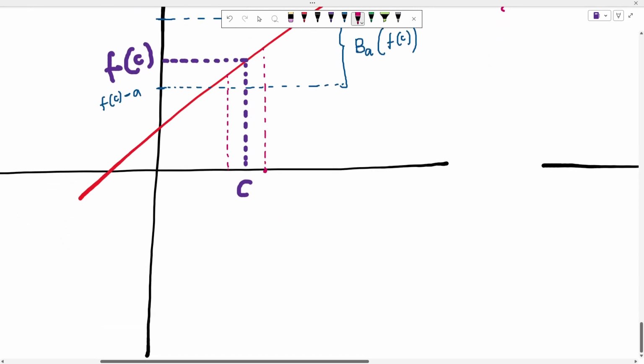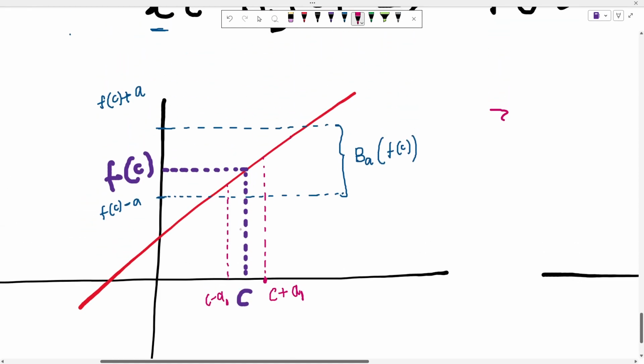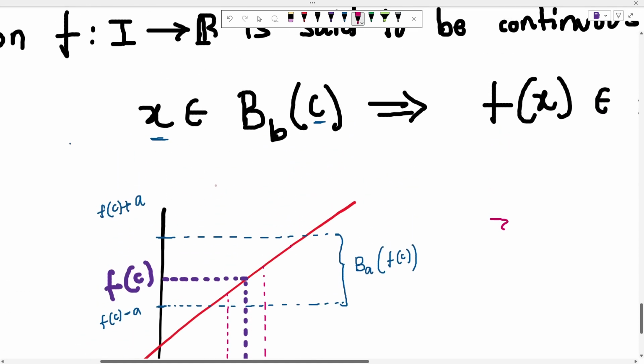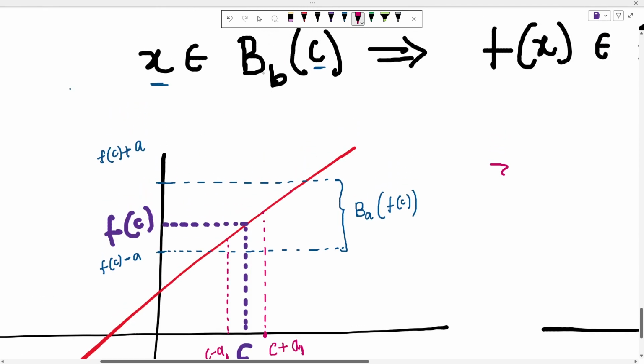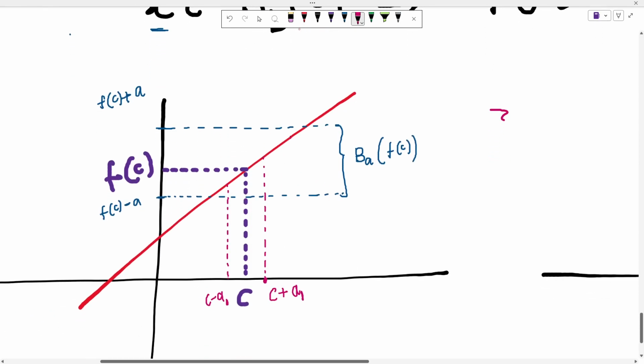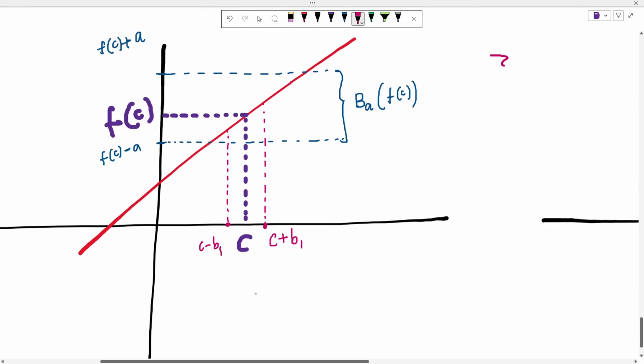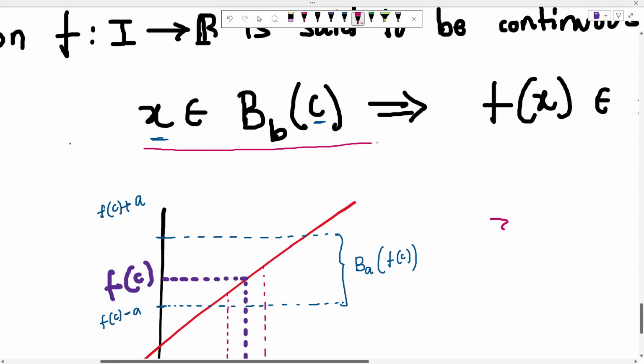So this is c plus, let's say, a1, and this is c minus a1. Actually, let's not name it a, because then we'll get confused. Let's name it b1. So this is c plus b1, and this is c minus b1. Now let's see if this implication holds or not.